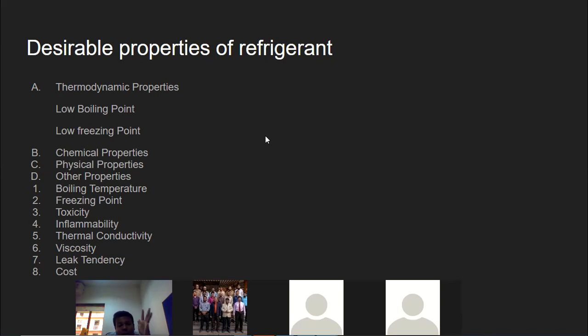Third point, as I told, it should have a higher saturation temperature. And fourth point, it should have high latent heat of vaporization. Okay, now let us go to the second point.